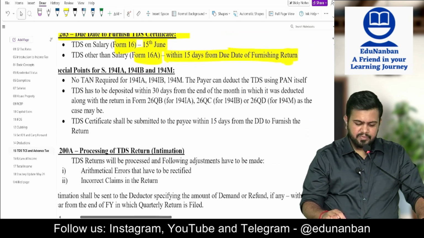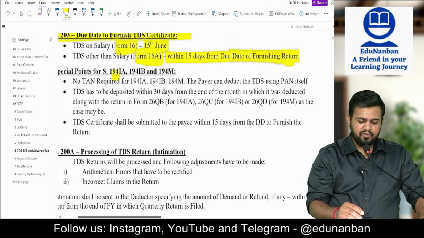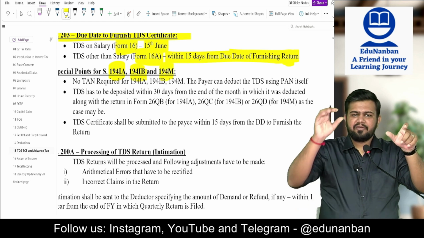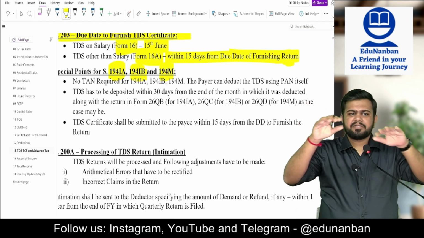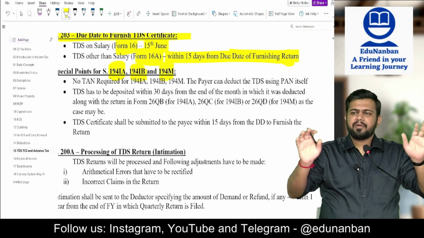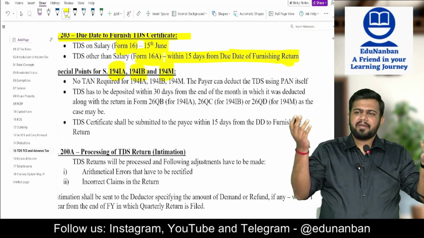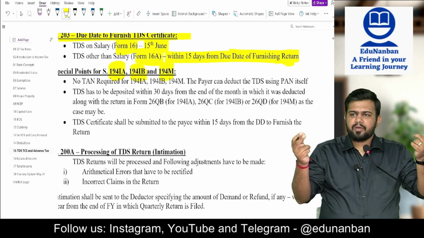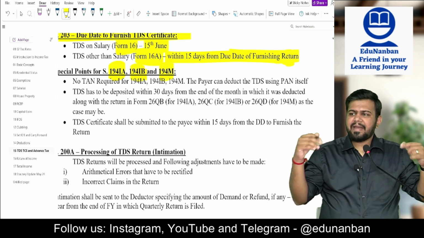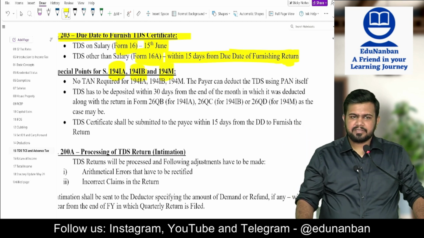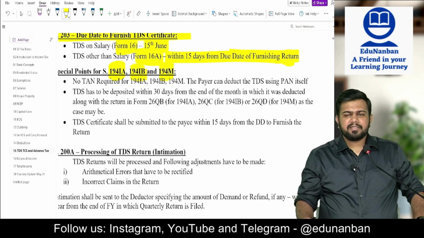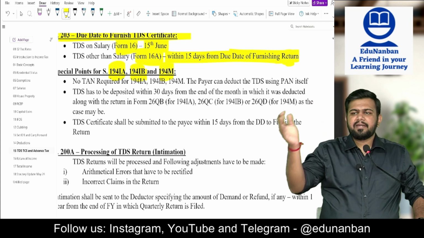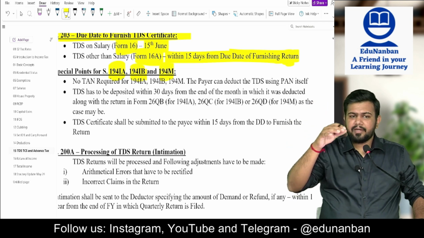Next, special points for 194IA, 194IB and 194M. I told you, for all these 3 sections, there is no requirement of a TAN number. Then how will they pay TDS? They will pay TDS using their PAN number itself, the permanent account number. Then what is the due date to pay TDS? You take the month of deduction. The next month 30th, next month end, is the due date to pay the TDS.